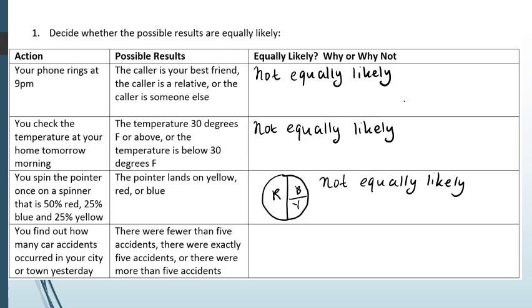Based on the size of the city where we live and all those kinds of things, it's probably not equally likely that all of those events will happen. So we're going to say not equally likely. Again, in a lot of these situations, if you have a different way to reason through it and talk about it, you can make arguments in other ways. I'm just providing you one perspective.